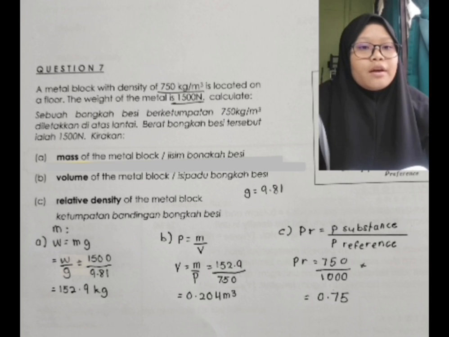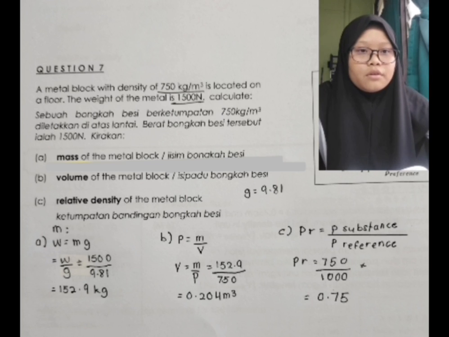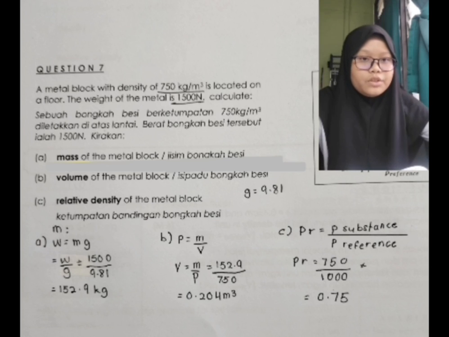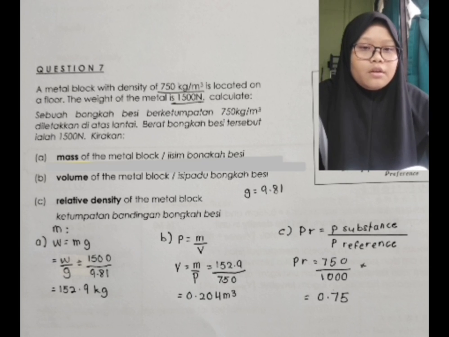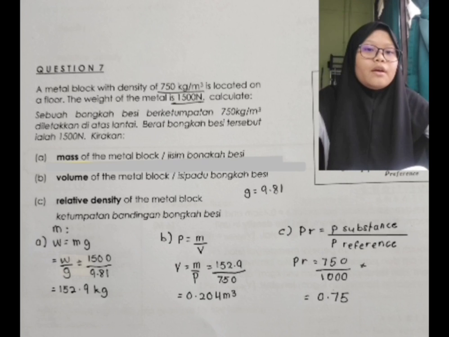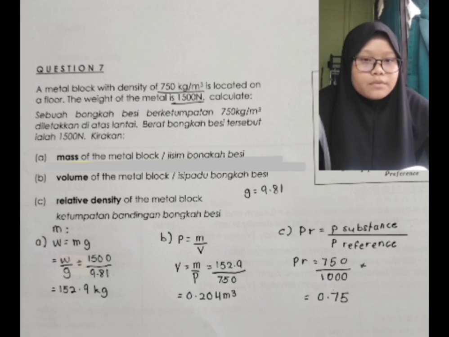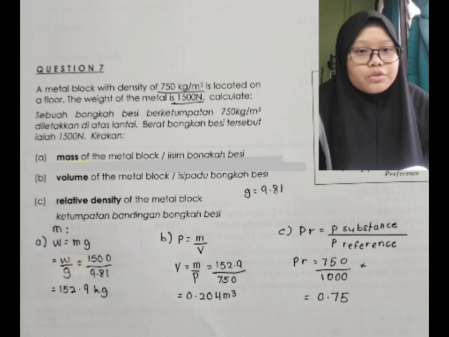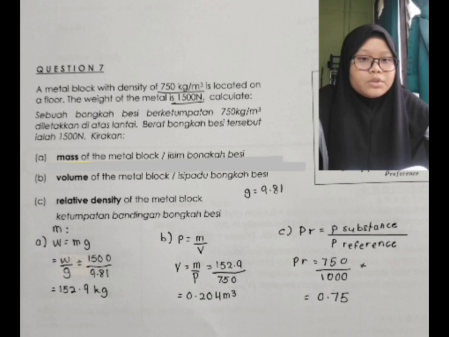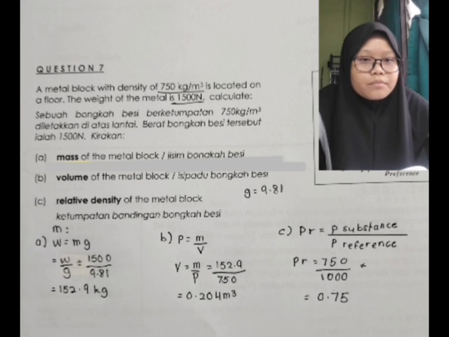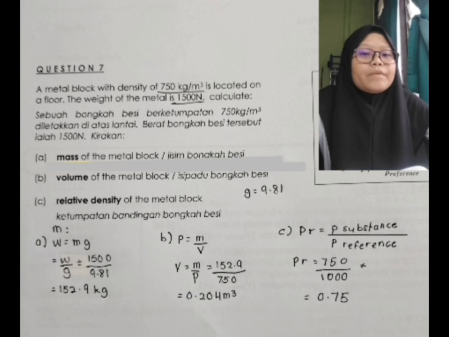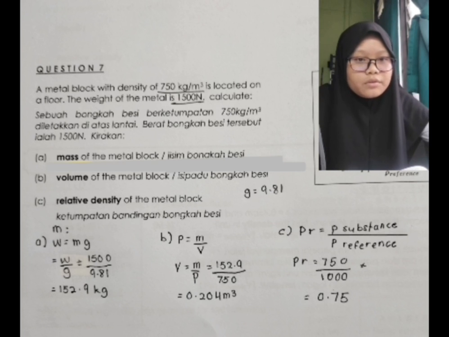For question B, we need to find the volume of the metal block. We know that density is equal to mass divided by volume, which is written as rho equals M divided by V. Since we already have the mass from part A, we can rearrange the formula to find the volume, which is volume equals mass divided by density.